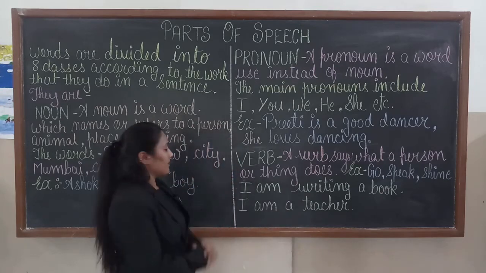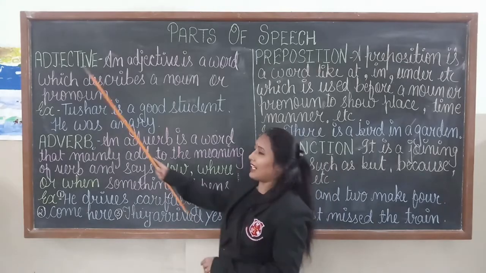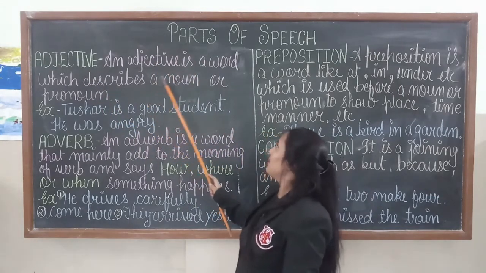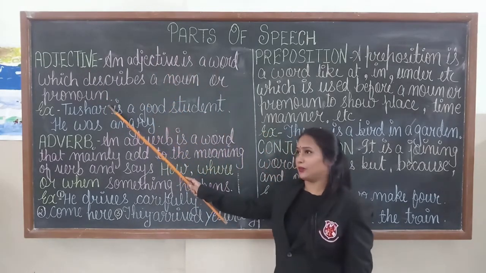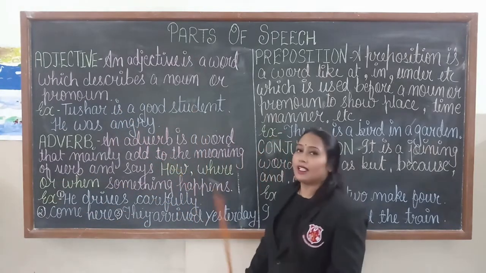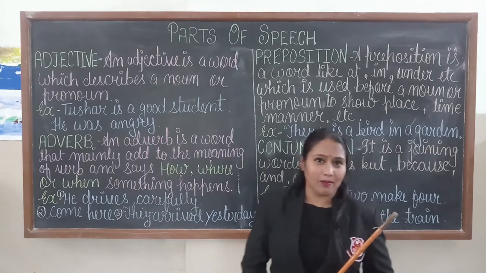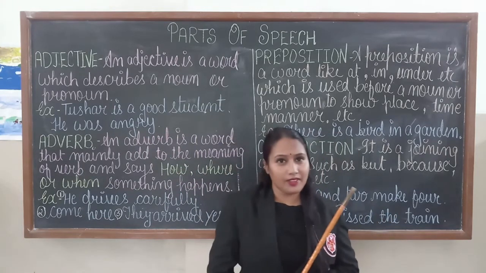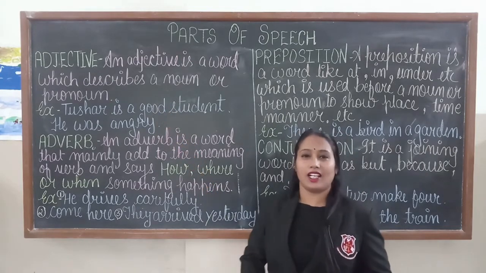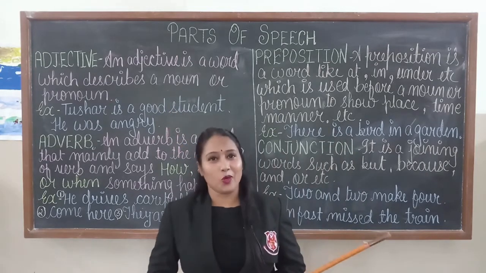Okay? Now next, adjective. An adjective is a word which describes a noun or pronoun. So the example is: Tushar is a good student. Dear student, in this example, what is the adjective? Good, because good is describing Tushar and Tushar is a noun.